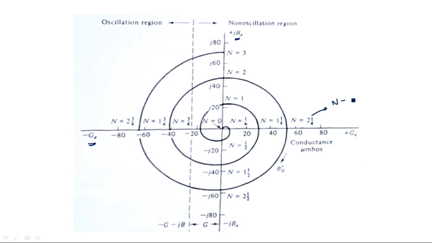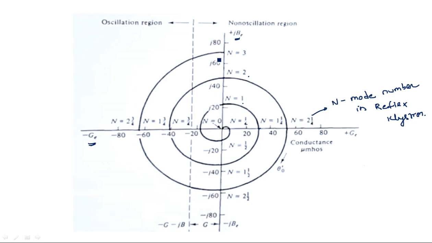All these N represent the mode number in reflex klystron. On the y-axis you have just real numbers, N is equal to 1, 2, 3, where the spiral touches the y-axis. Again on the x-axis where the spiral graph touches, at that particular place we have N equal to 1 1 by 4, 0 1 by 4, 2 1 by 4, and so on. It represents the mode.